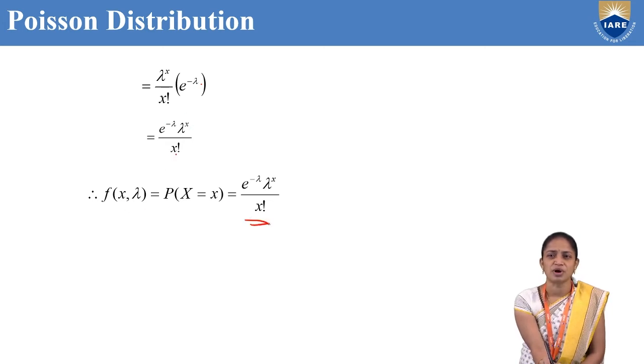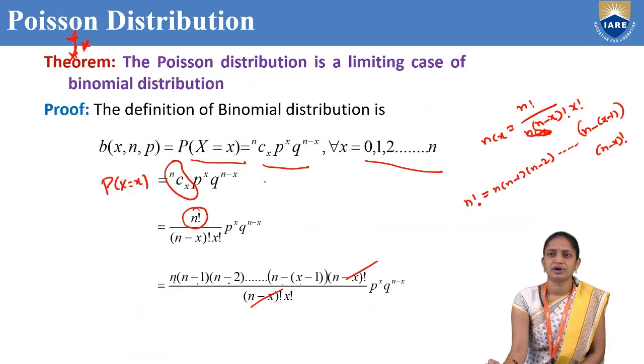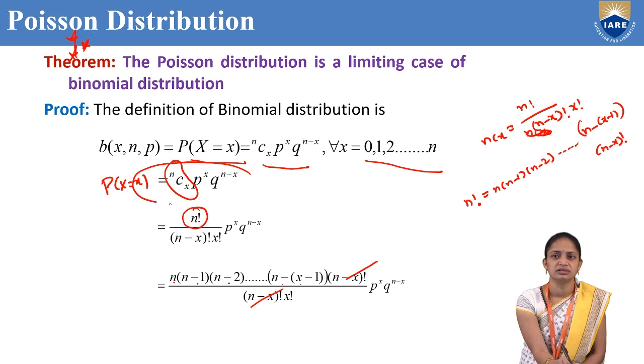So what is our Poisson distribution formula? The Poisson distribution formula is f of x comma lambda, that is equal to P of X equal to x, that is equal to e power minus lambda into lambda power x by x factorial. So this came from this formula.